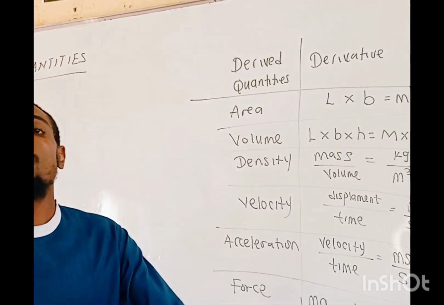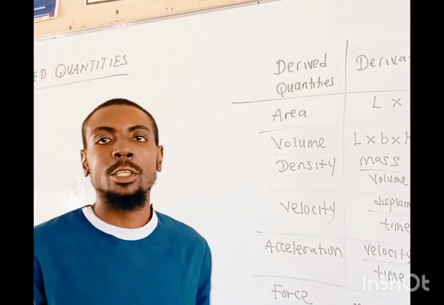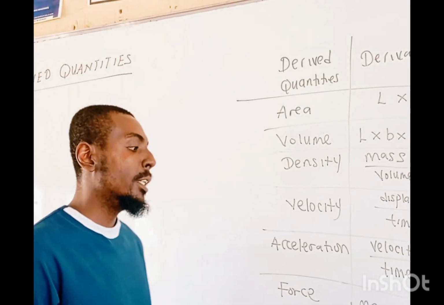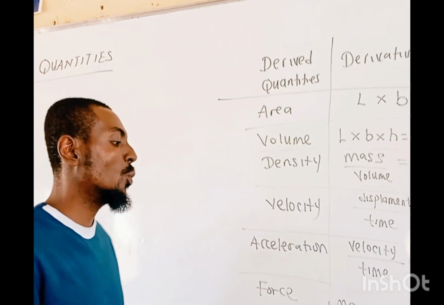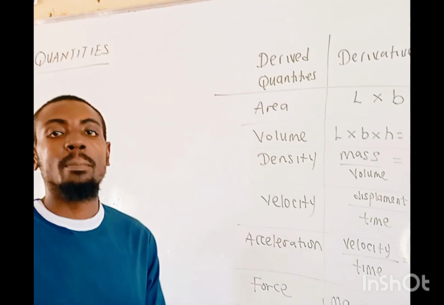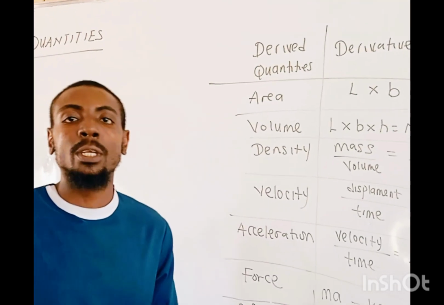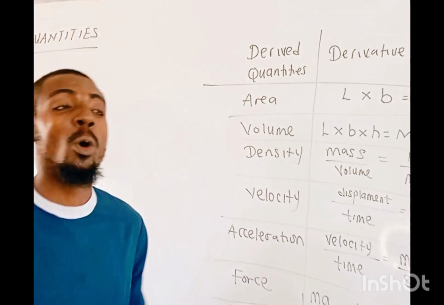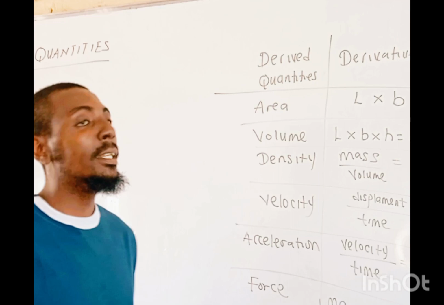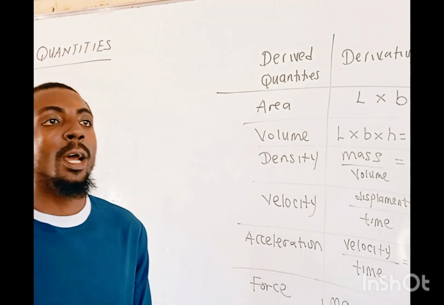There are many other derived quantities, but for now, this is what we come up with. Subsequently, in my subsequent videos and topics, we're going to expose some other derived quantities. So I will end this video here right now.